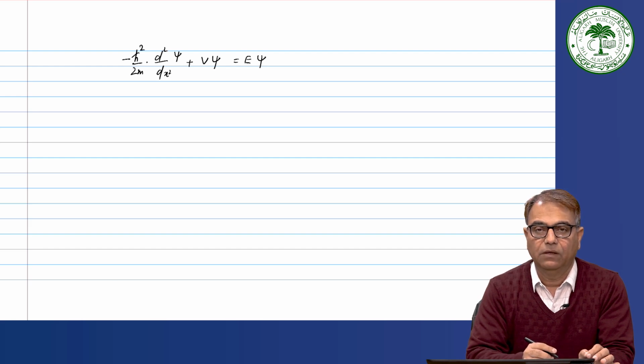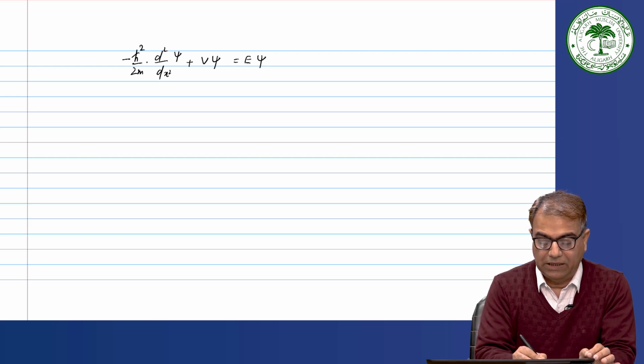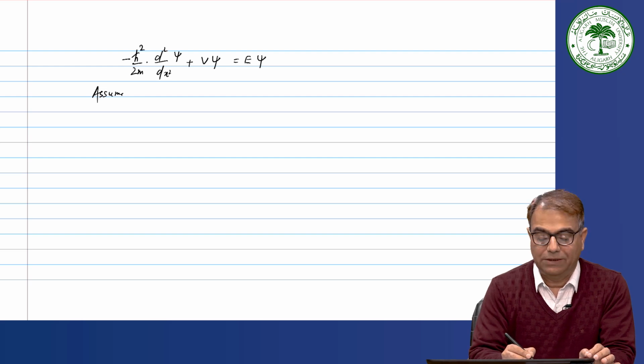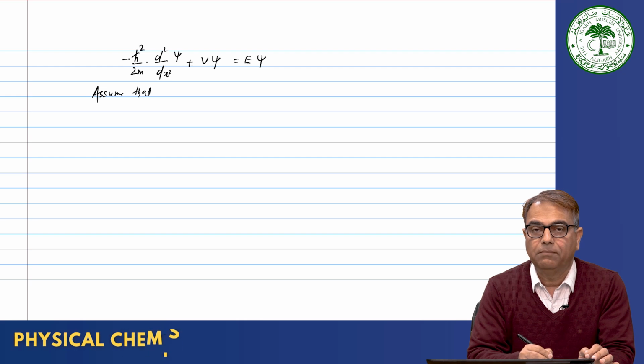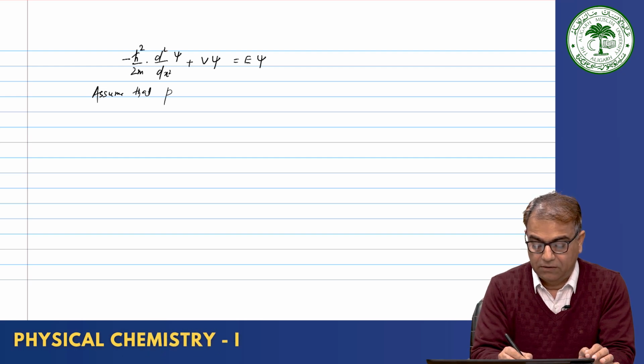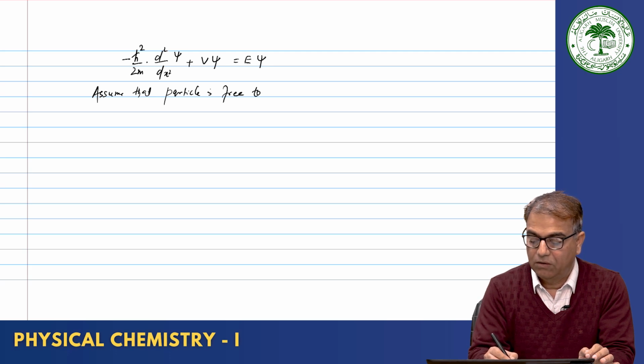Now, assume that the particle is free to move in one dimension.